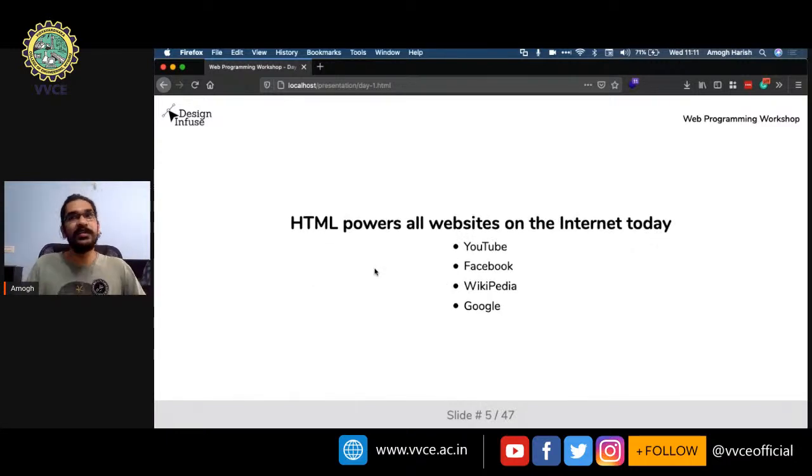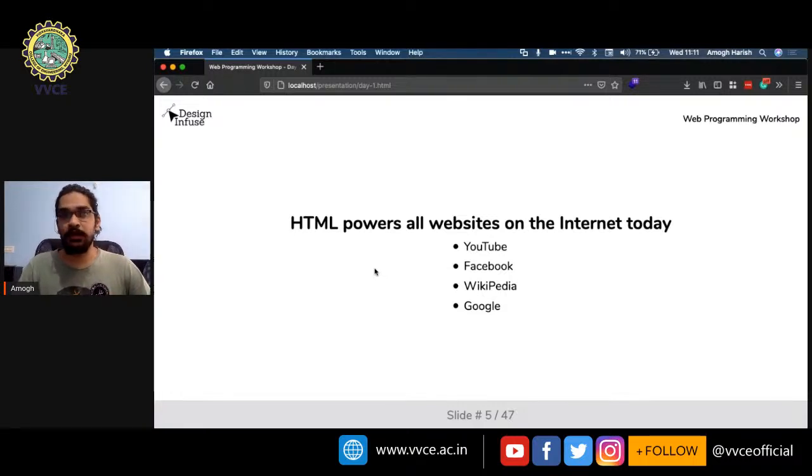So HTML is very powerful. Today it powers pretty much anything that you can see on the internet. Without HTML, the internet cannot exist. Every app that you use, every service that you use every day, has HTML in the backend.